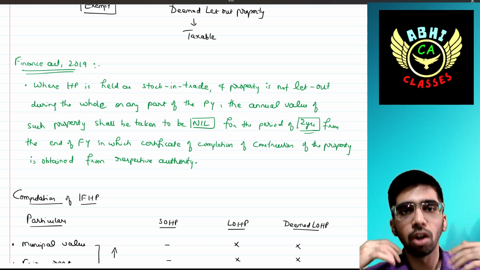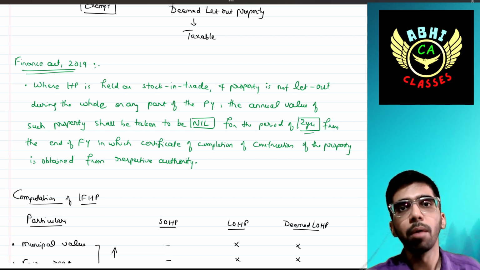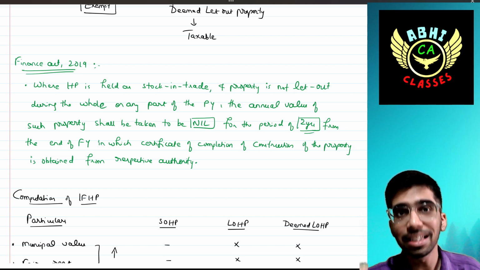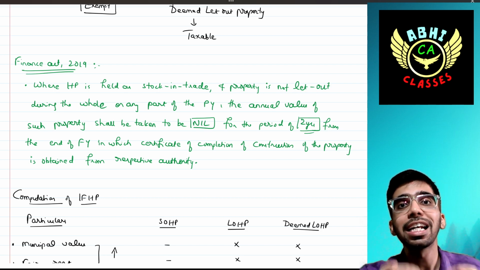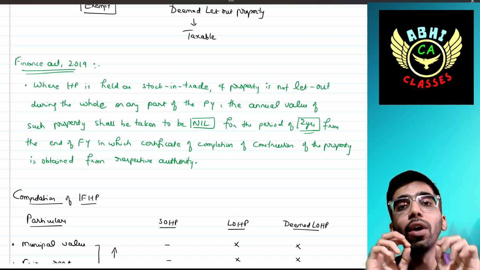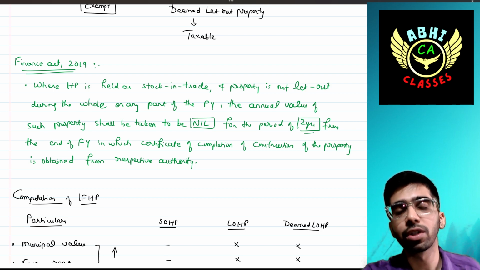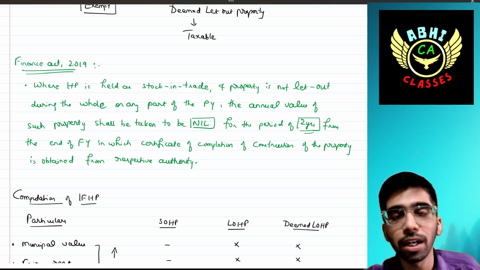That's it. The house property is not let out during the whole or part of the year. It is not at all sold, but it is not at all let out. In that case, it cannot be treated as deemed let out house property, and hence we will take that value as nil, only for 2 years from the end of the financial year in which the COC, that is the completion certificate, is received.